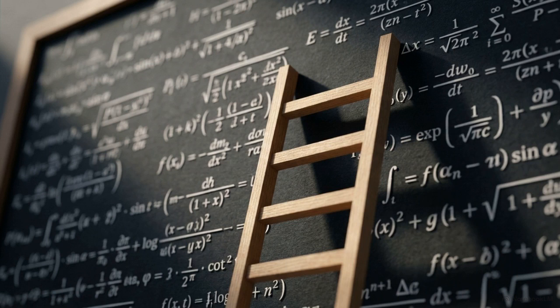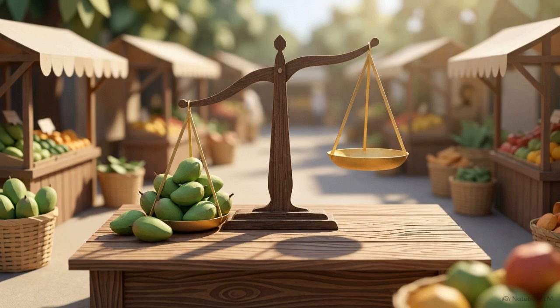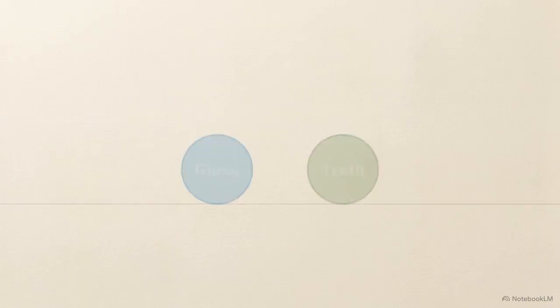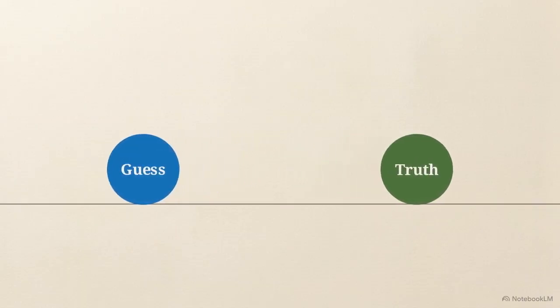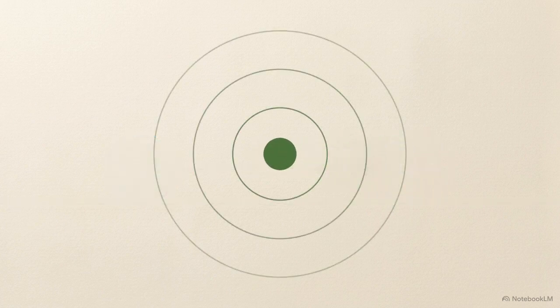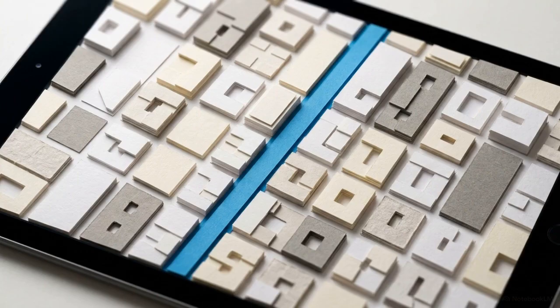in our own lives. Consider a shopkeeper at a village market using a balance scale. To know if their guess is accurate, they need the weights to provide a physical correction. In machine learning, the mathematical gap between a system's guess and the actual truth is called loss. The process follows a repeating rhythm. The model makes a prediction, checks it against the target, measures the gap, and adjusts its internal settings to reduce that distance. However, this measurement determines the system's entire behavior.